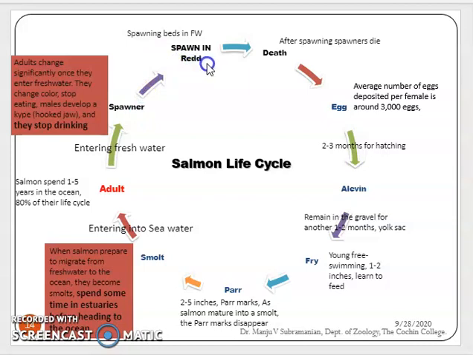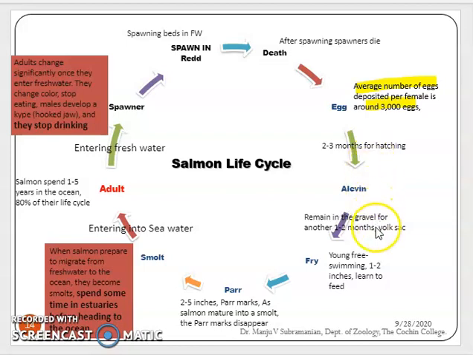In freshwater they breed, and after spawning the adults die off. The eggs are laid. The average number of eggs deposited by the female is around 3,000, and the eggs hatch within 2 to 3 months.